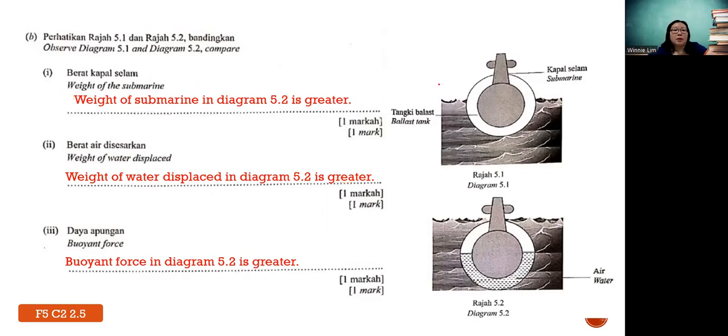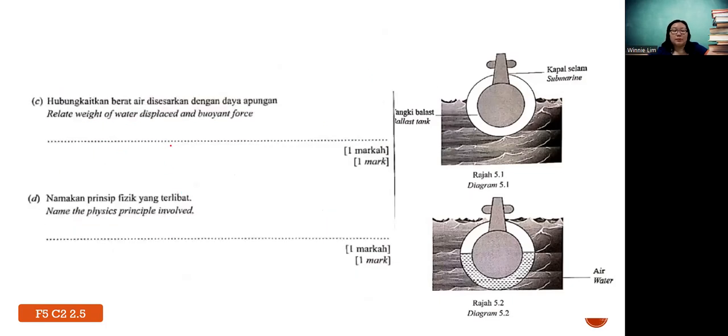Okay. Next, relate the weight of water displaced and buoyant force. Since just now you see everything in 5.2 is greater, right? This means the relationship among all these quantities should be directly proportional. But in Archimedes principle, I already said you have something very special, which is weight of liquid displaced and buoyant force. So in this context, because of Archimedes principle, you don't use the increase way or the directly proportional way.